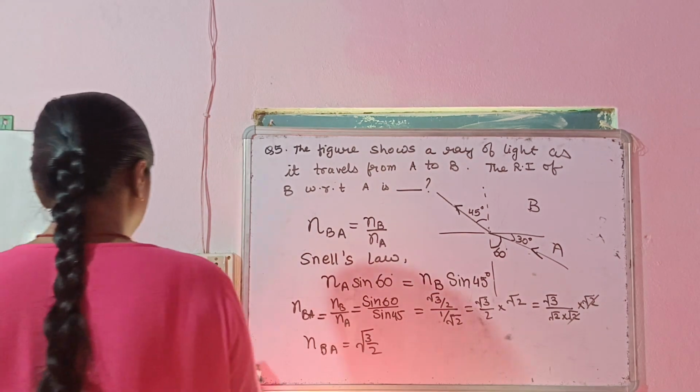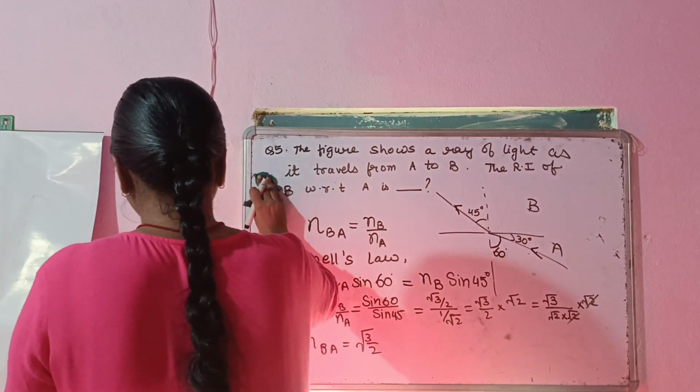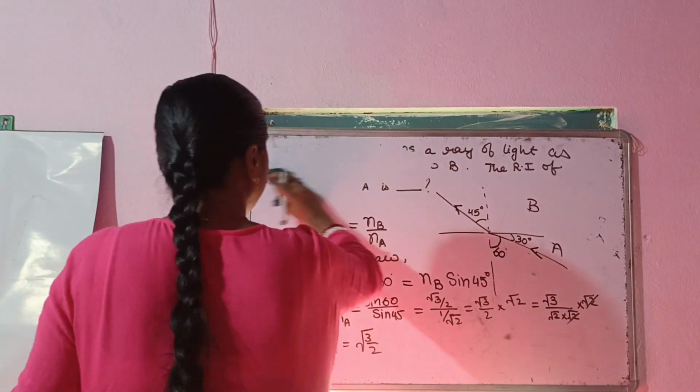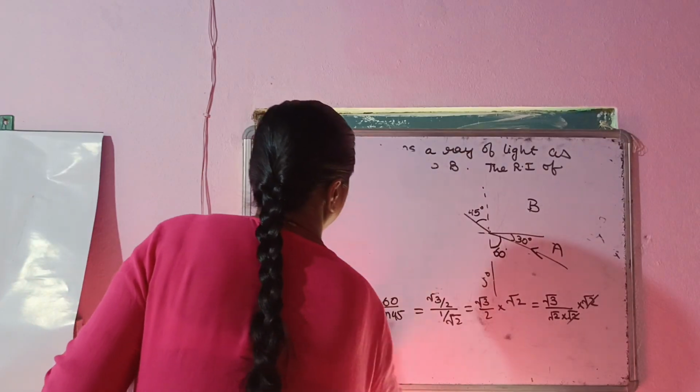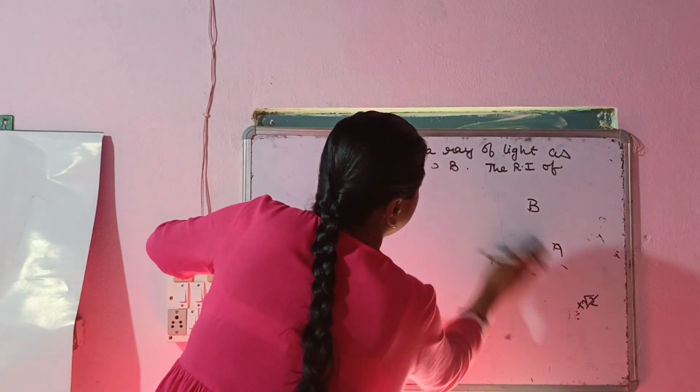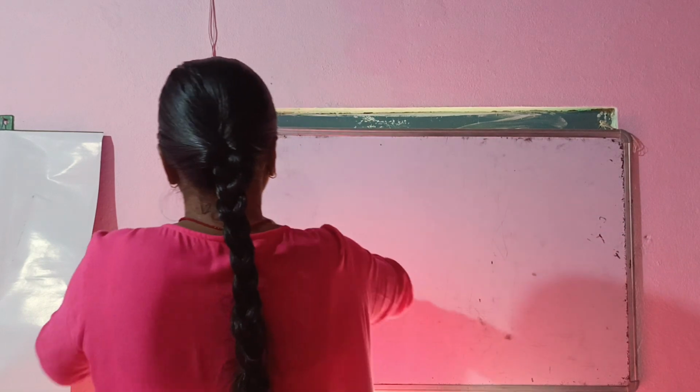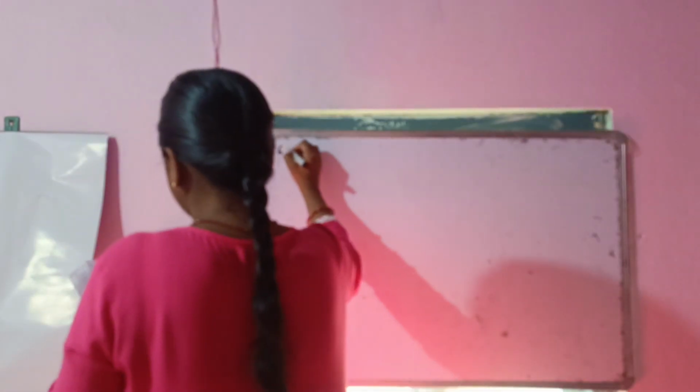Okay, next we do the other question. Okay, so let's do another question. This will be your question number 6.